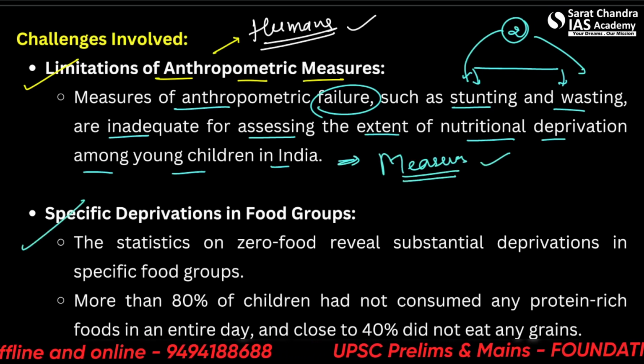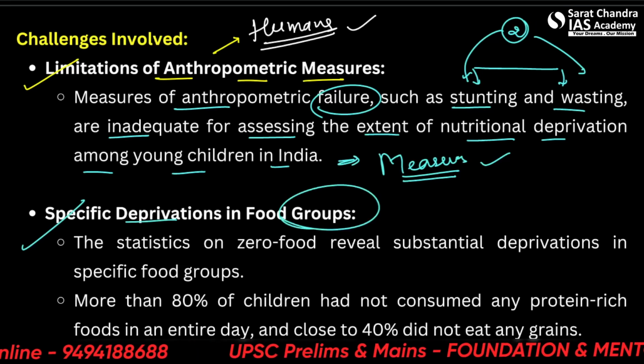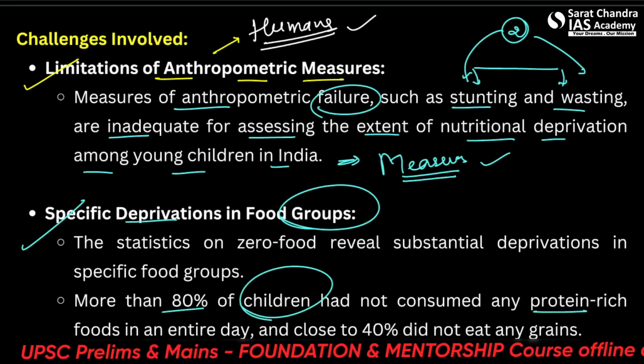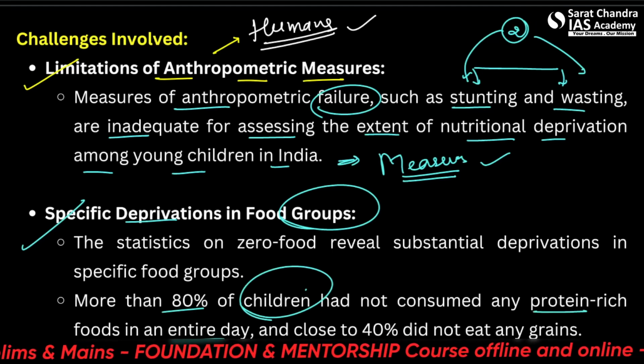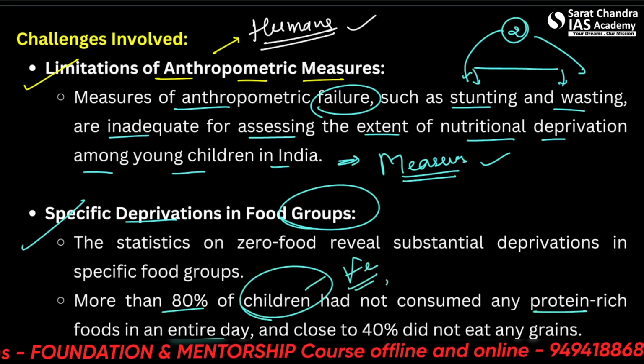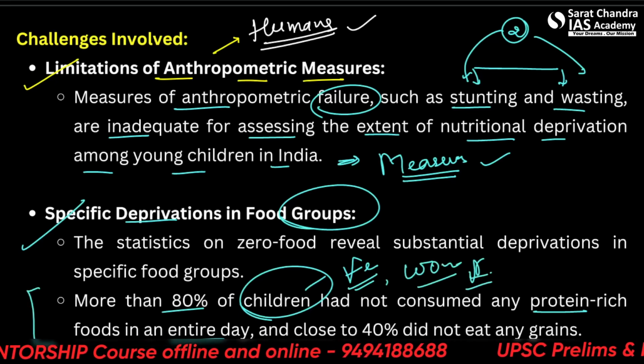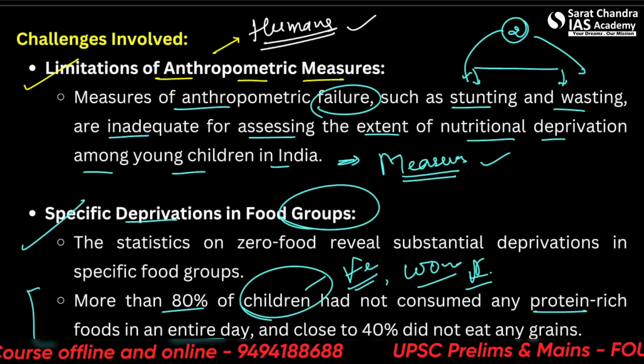One is specific deprivation in food groups. So what are these groups? Such as 80% of the children, or let's say females, or let's say women, or elderlies. So you can write this data also. All right.